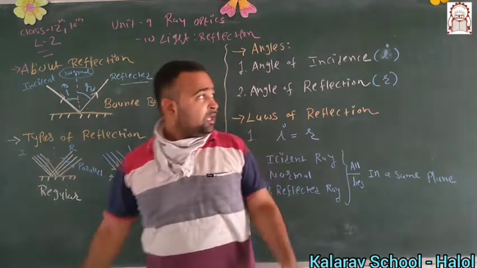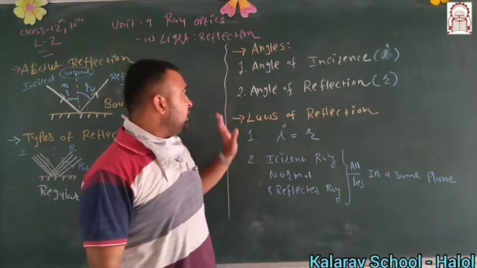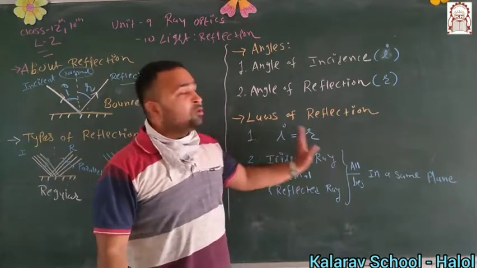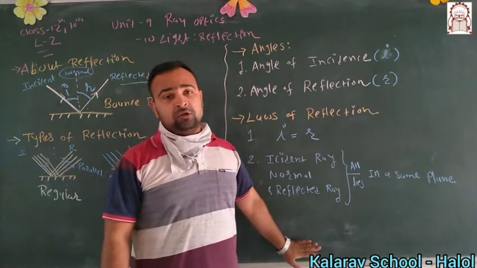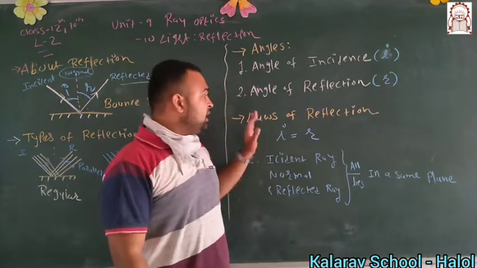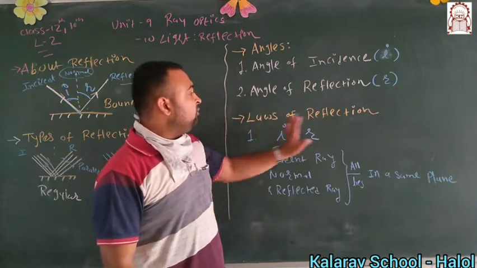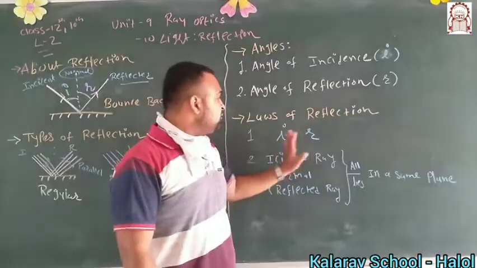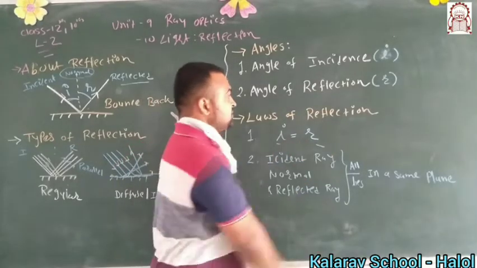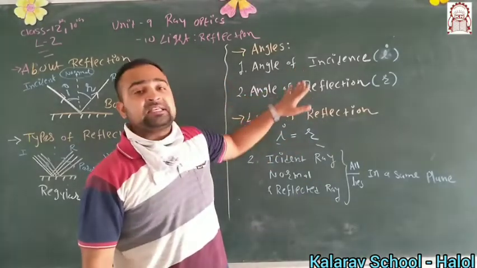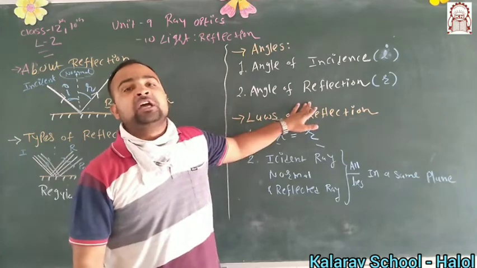Now we are going to our next topic, the laws of reflection. You have already seen this law in the past standard also, we are just repeating it. The first law is: the angle of incidence is equal to the angle of reflection. I equals R. The angle of incidence is always equal to the angle of reflection.